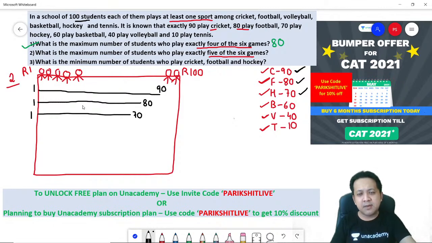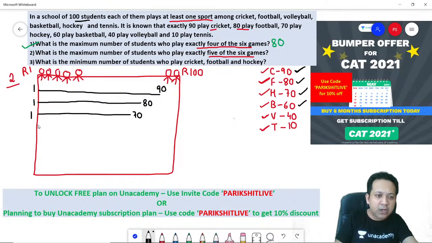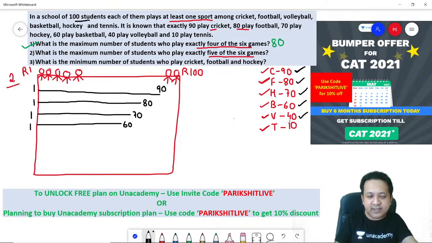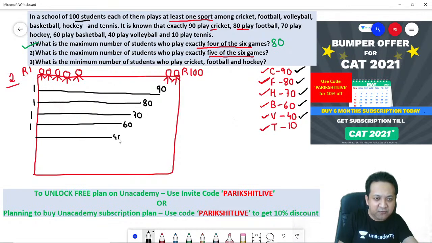What about the fourth game? Basketball, 60 students. So again assume roll number 1 to roll number 60 is playing the fourth game. What about the fifth game? Volleyball, 40. So again assume roll number 1 to roll number 40 is playing the fifth game.